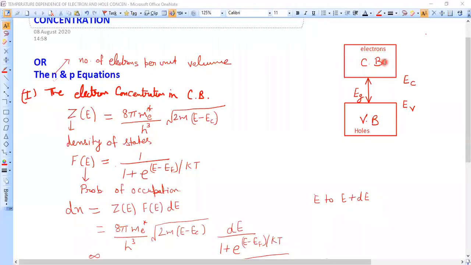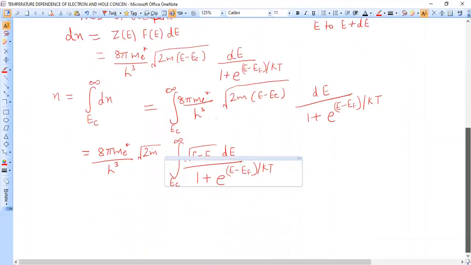Electrons are present in the conduction band, so E minus Ef is very much greater than kT. Why? Because kT is very small. At 300 Kelvin, the value of kT is just 0.026 electron volt.